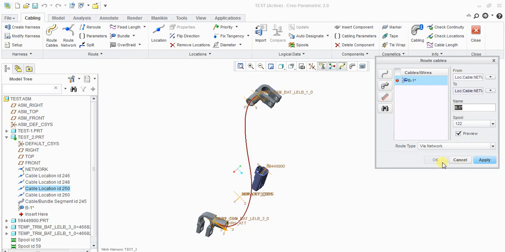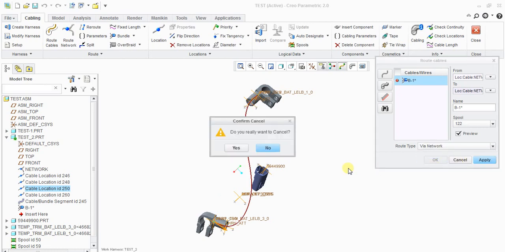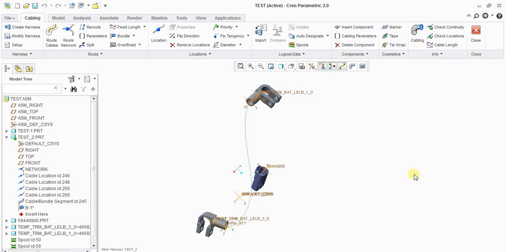Something is wrong. Why is it not showing? Okay. Go here. Route.